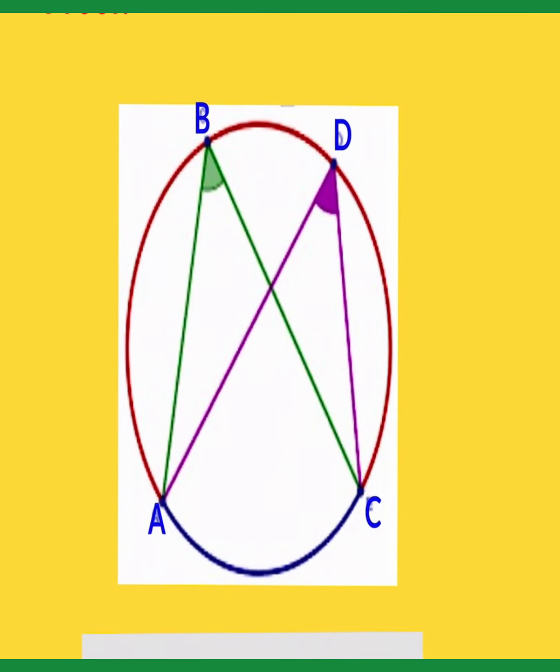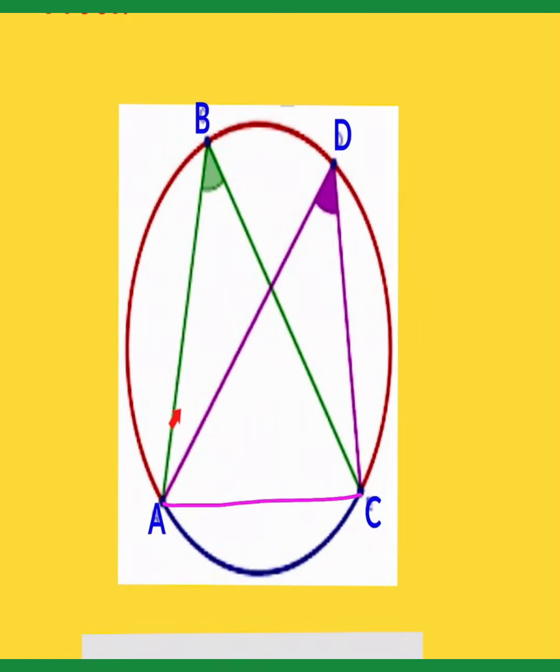Yes, this is a diagram and here you can draw a line segment, means join A to C, then you will get two segments. One is the minor segment and the second one is the major segment. So this one is the minor segment and this one is the major segment.